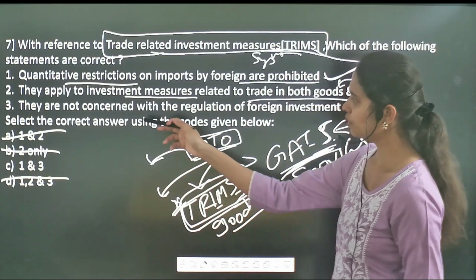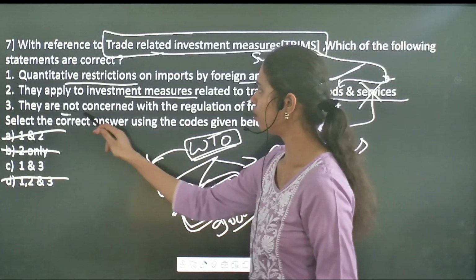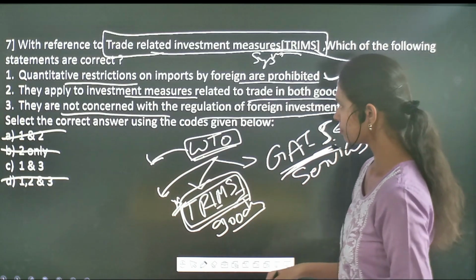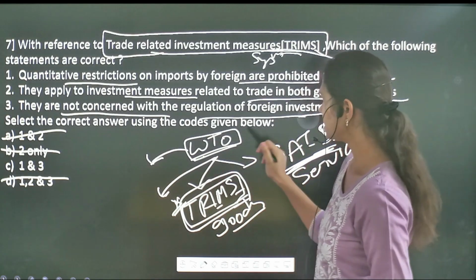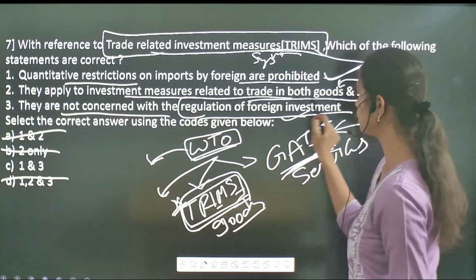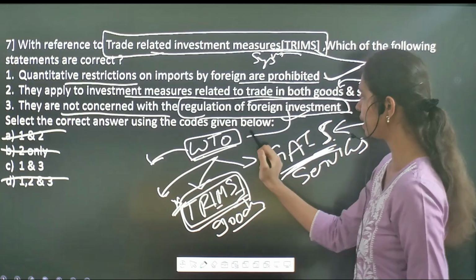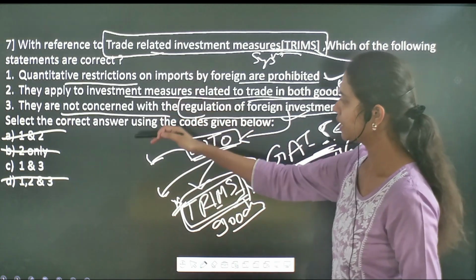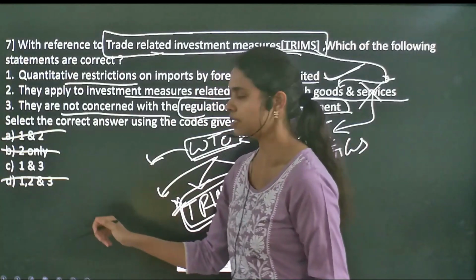If you analyze the third statement, they are not concerned with the regulation of foreign investment. Yes, it is a correct statement. As I initially told you, the regulation of foreign investment is looked over by the World Trade Organization but not TRIMS. So statements 1 and 3 are correct. C is the correct answer.